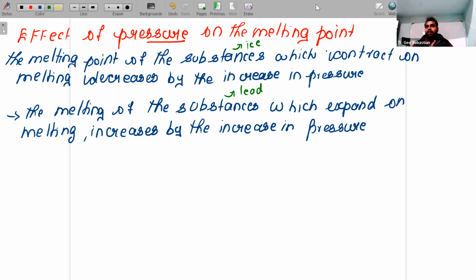Fine. So there are substances which will contract during melting, ice and all. It can be decreased by increasing the pressure. There are certain substances which will expand on melting. For example, lead. That also increases by increasing the pressure. Is it okay? Fine.